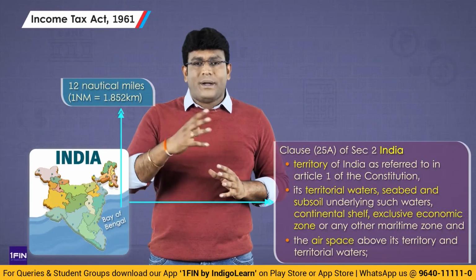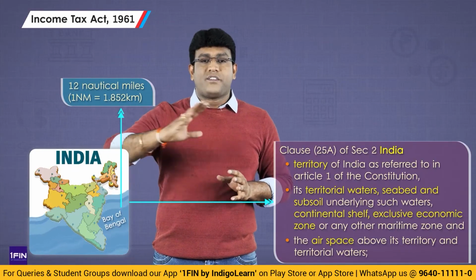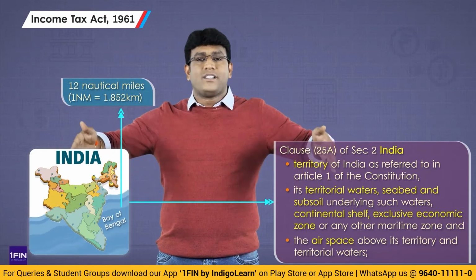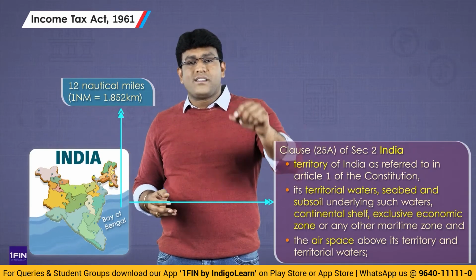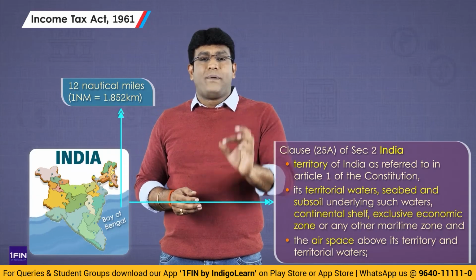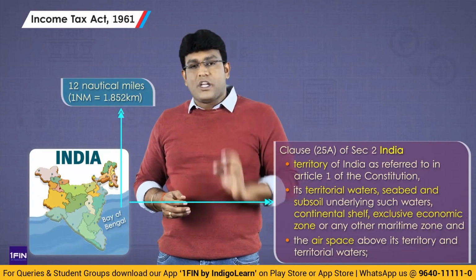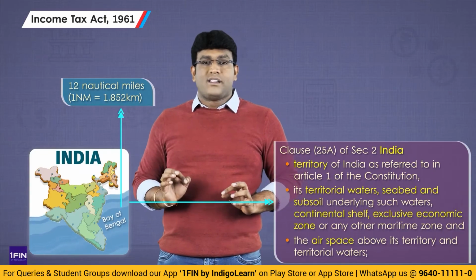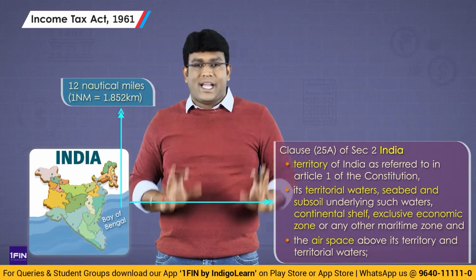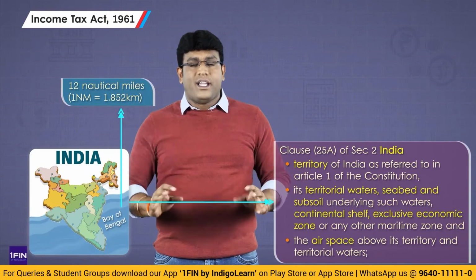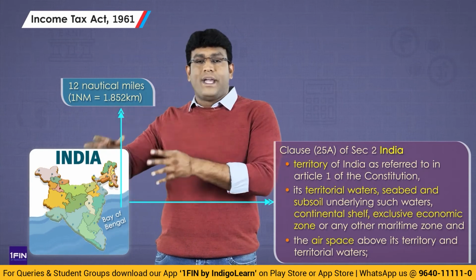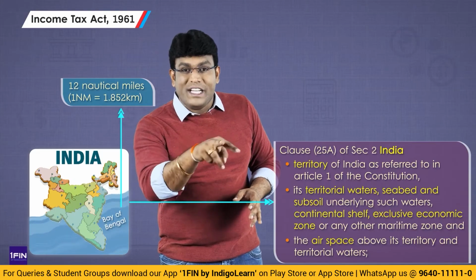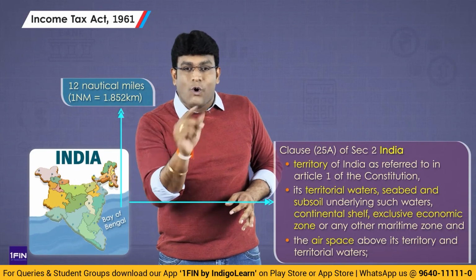What is a kilometer? We know a kilometer is a measure of distance when we go on the road. But the distance in water is measured not based on kilometer, but based on nautical mile. So territorial waters is up to 12 nautical miles. So if somebody is doing an activity not on the land, but in territorial waters, they still pay income tax, my dear friend, because India covers territorial waters also.